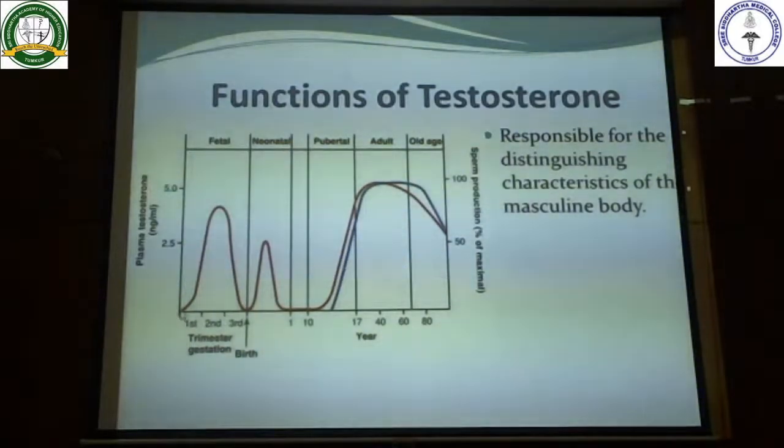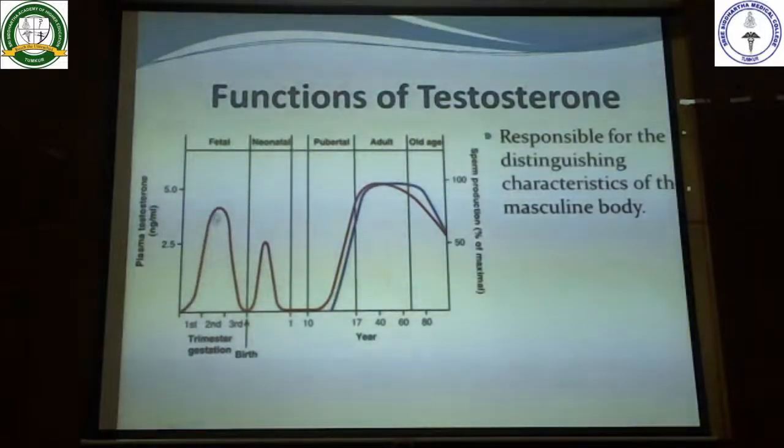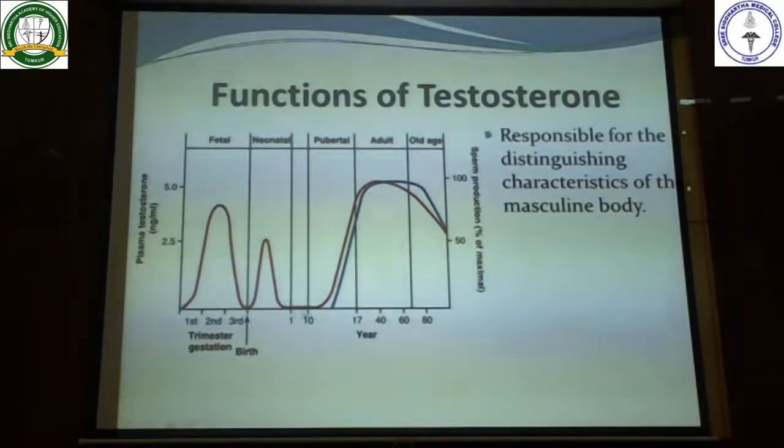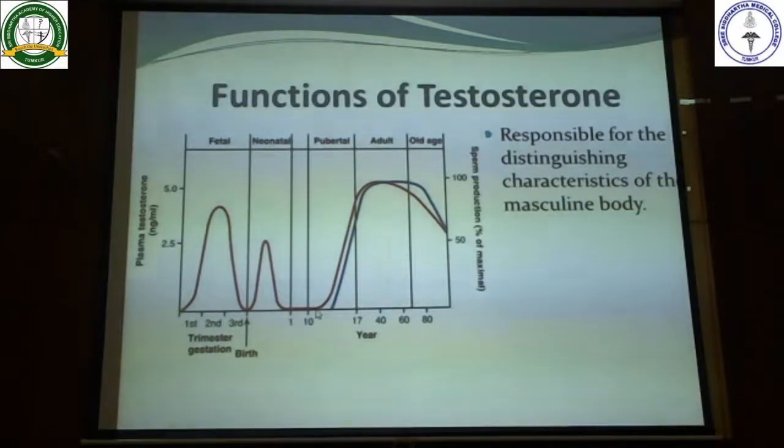As you can see, in intrauterine life the testosterone secretion will start around 5 to 7 weeks, and it continues throughout the entire intrauterine life, and it also continues even after birth for 10 to 12 weeks. Afterwards it decreases. Okay, it almost becomes zero.